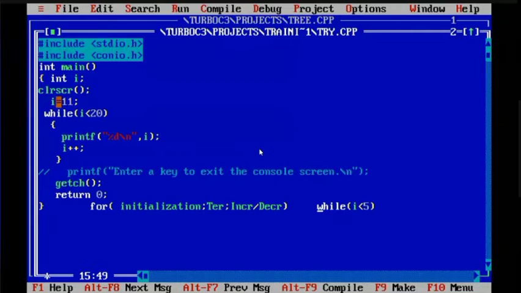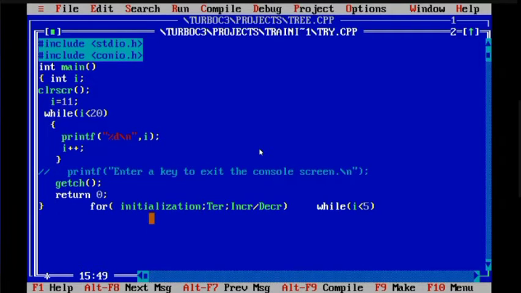So see here the actual program: i equals to 11, while i less than 20, printf i plus plus. Can you all understand that i equals to 11 is initialization of the variable i before while? What we did as a first statement inside for?